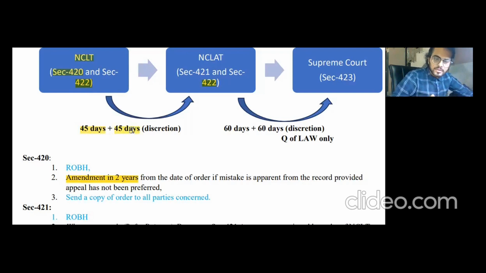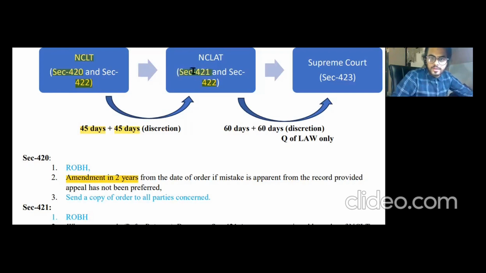All right. So it is on the discretion of NCLAT that a further 45 days can be given to the aggrieved party. Either the company can be the party or the other party. For example, the registrar can also be the other party that appeals to NCLAT, not only the company. All right. So yes, there is no particular thing given here about the amendment of 2 years in section number 421.